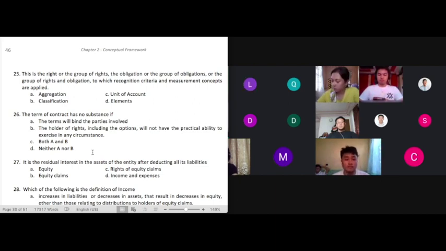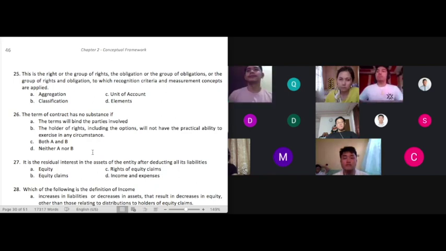Okay. Class, if you read unit of account in the framework itself, class, it may be confusing at first. The best way I can explain this, class, is that's how you are going to apply the provisions provided in the standard. You apply it for a particular unit. And the unit for a certain asset or liability, class, may not always be the same as the other assets and liabilities.